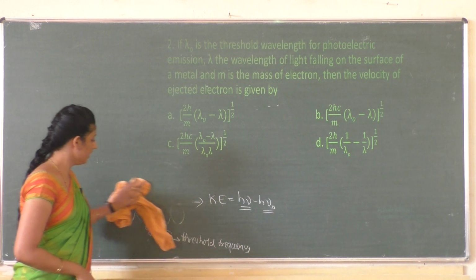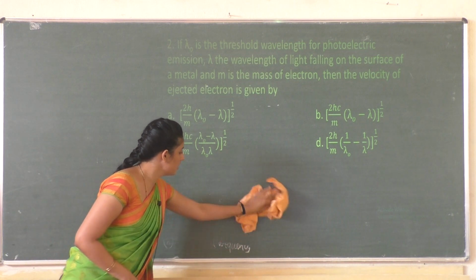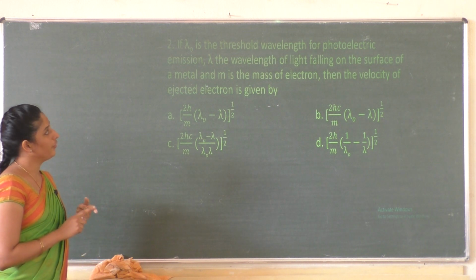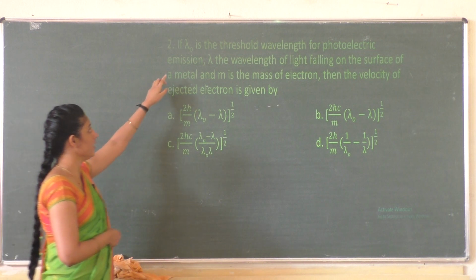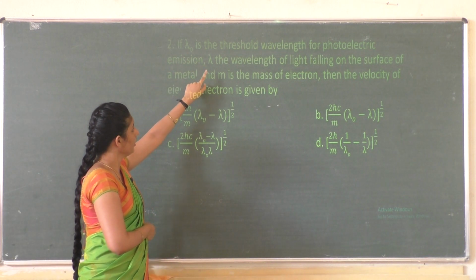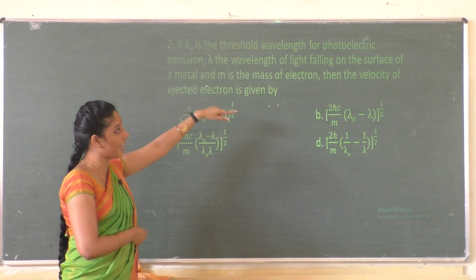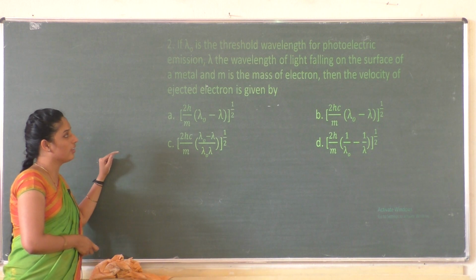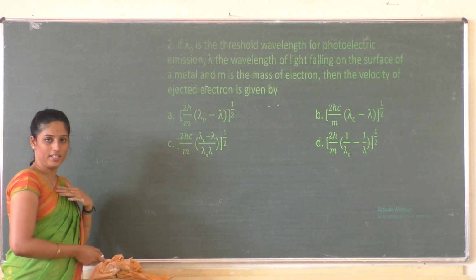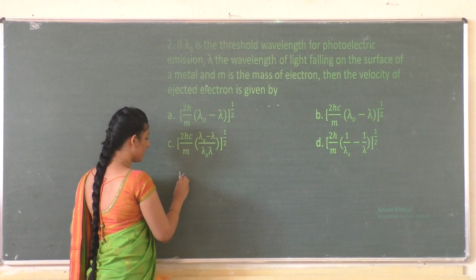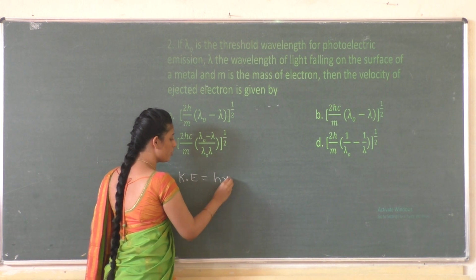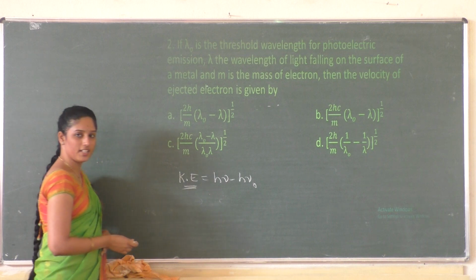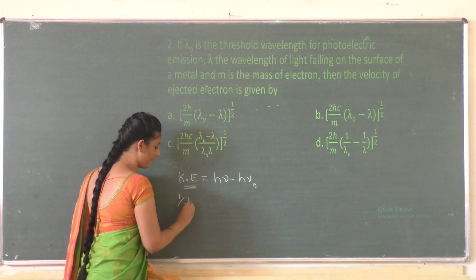Now coming to our question. The question is given like this. If lambda naught is the threshold wavelength for a photoelectric emission, and lambda is the wavelength of the light falling on the surface of the metal, and m is the mass of the electron, then you need to calculate the velocity of the ejected electron. So we know, it's very easy, the kinetic energy formula is h nu minus h nu naught, right? We also studied that the kinetic energy expression is nothing but half mv square, isn't it?